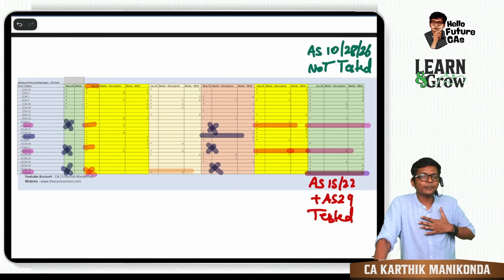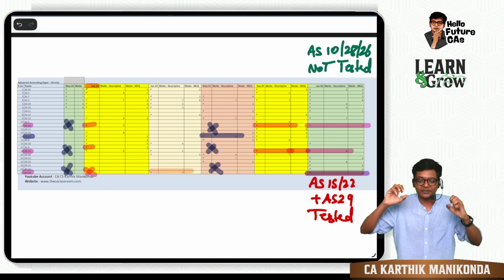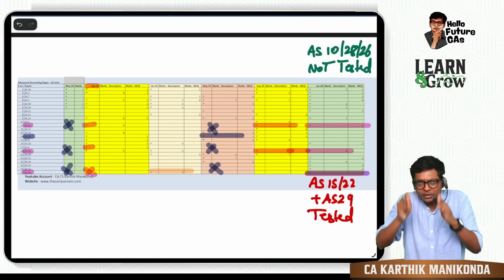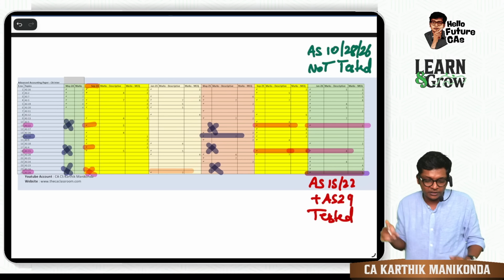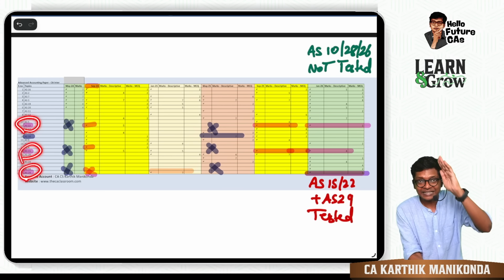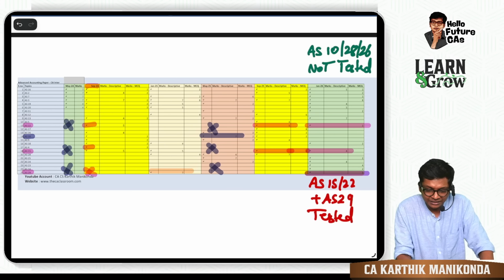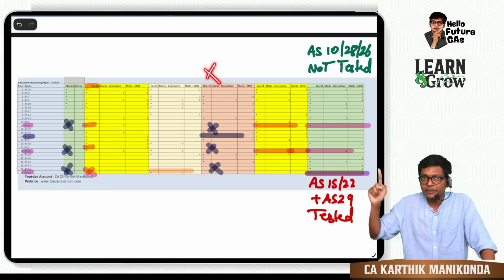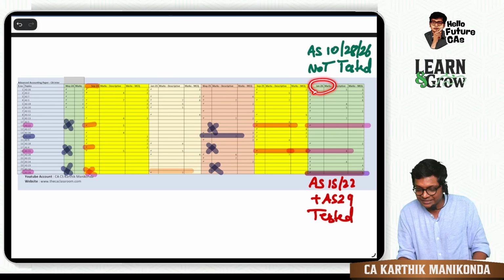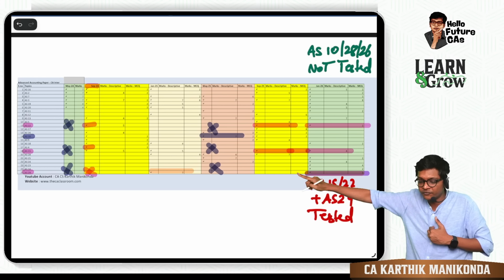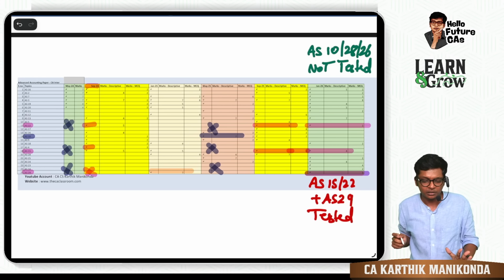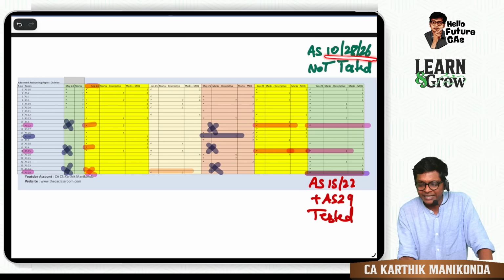You may not be able to fully see it. Turn your phone this way if you want to zoom in, guys. If you look at these three standards and all the topics I have analyzed from May 24, AS 22, 15 and 29, it has never been tested in the past in any of the May attempts. Plus, in this latest Jan 26 exam, all the three standards 15, 22, 29 have been tested in descriptive or MCQ.